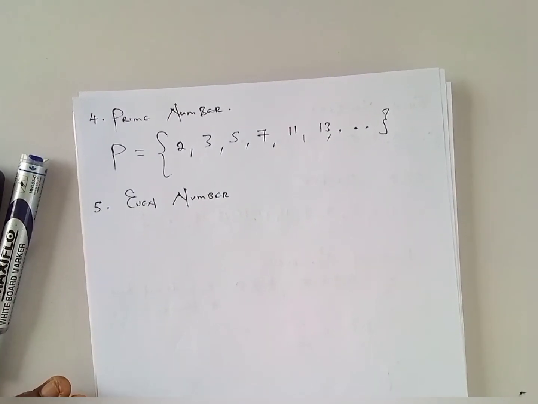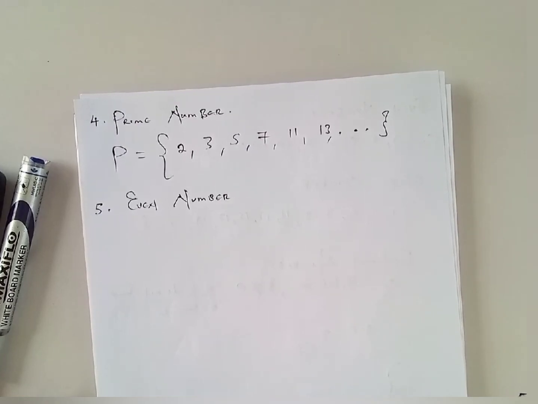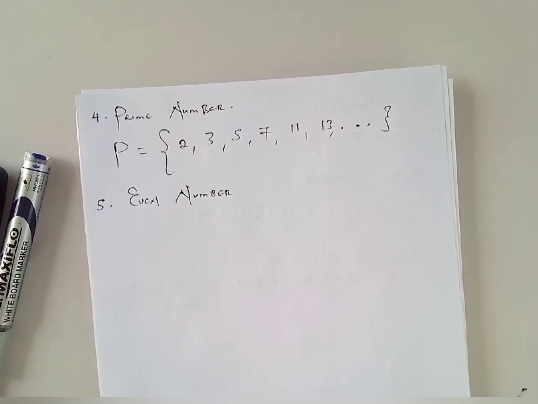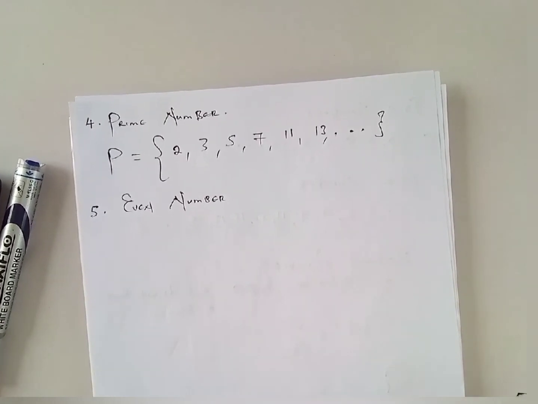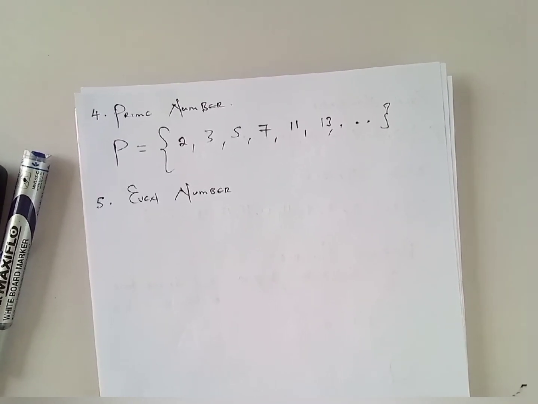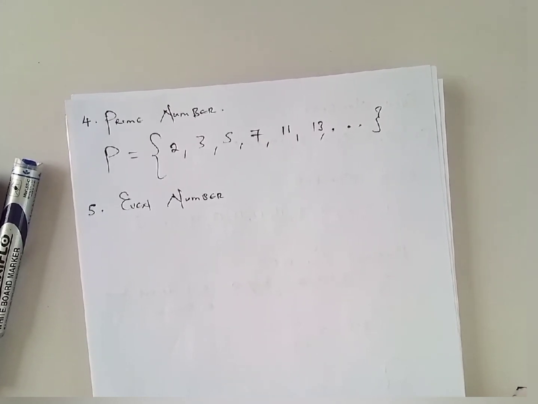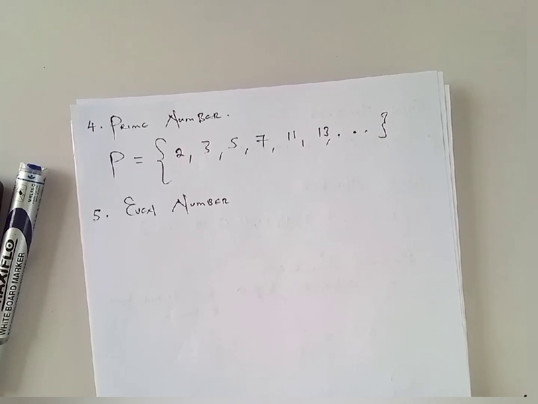Yeah. So even numbers are simply going to be integers which are easily divisible by 2, and they yield no remainder. So whatever particular point when you get a number, an integer, and divide it by 2 and it gives you no remainder, that number is going to be regarded as an even number.